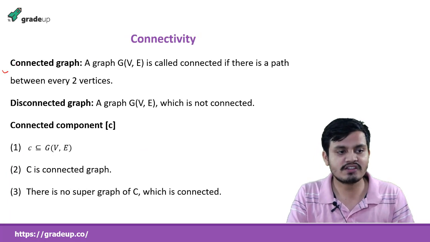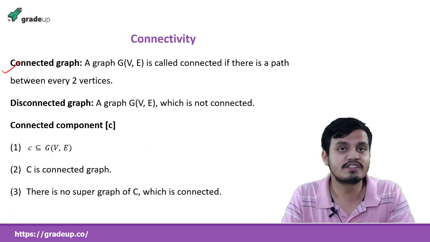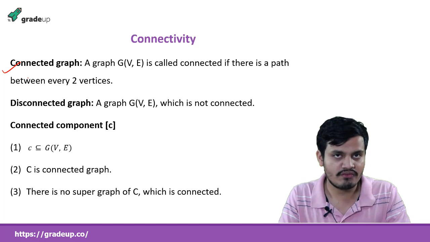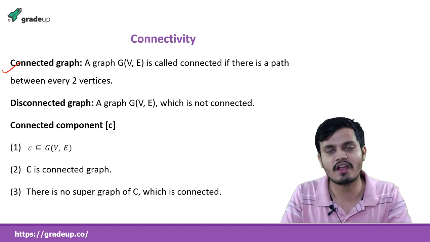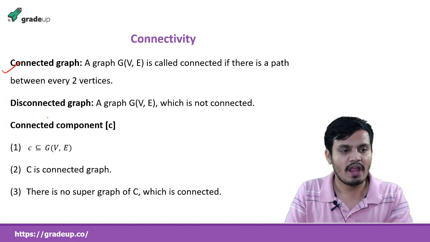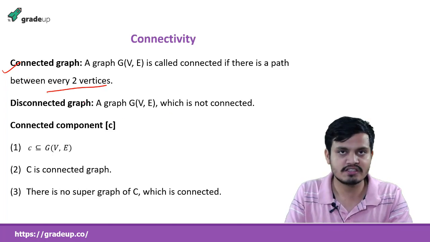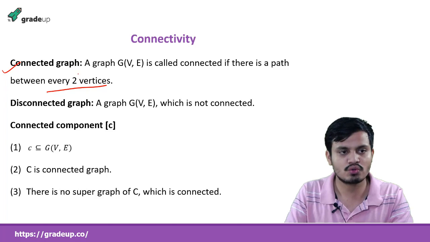Now what is a connected graph? When in a graph, between two vertices there is a path, then you can say that it is a connected graph. Pick any two vertices and try to find whether there exists a path. What will be the path? Suppose this and this, and these are the edges.